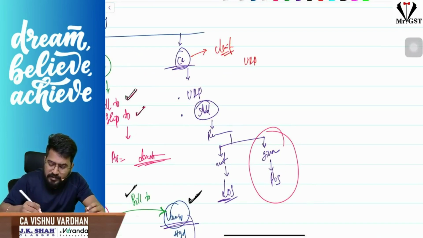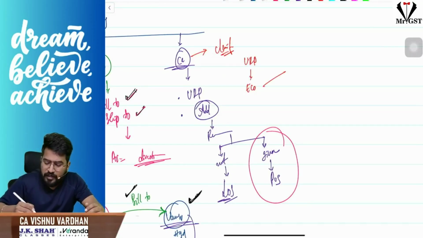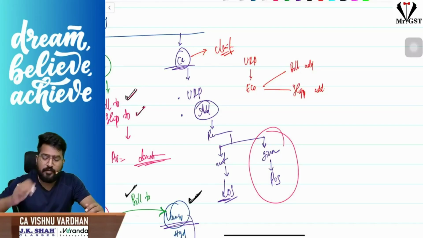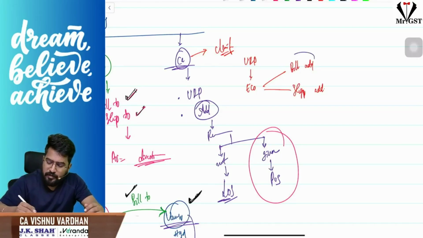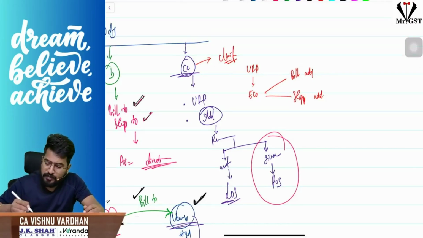When an unregistered person is buying the goods through an e-commerce operator, they are giving billing address separately, shipping address separately. In that case, what is the place of supply? Then they said the place of supply will be the shipping address. Am I clear?